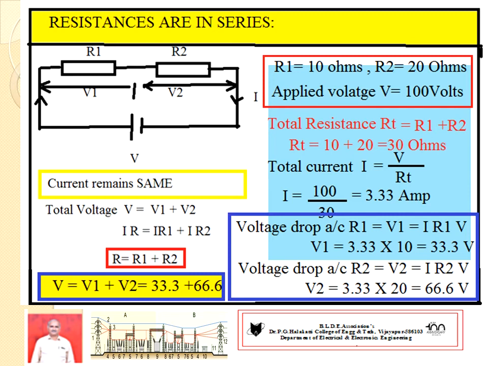What I told earlier, in a DC circuit, total voltage V equal to V1 plus V2. Total voltage is 100 volts. So V1 is 33.3, V2 is 66.6, so V1 plus V2 is also 100 volts. Try to understand, practice the same problem, understand the logic.